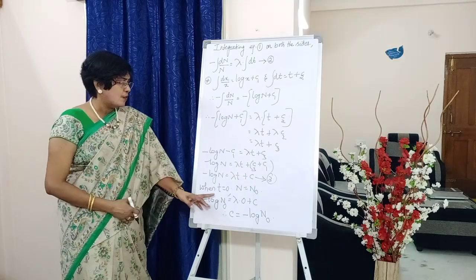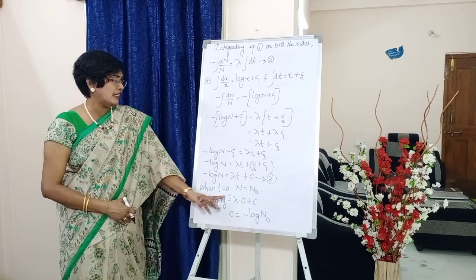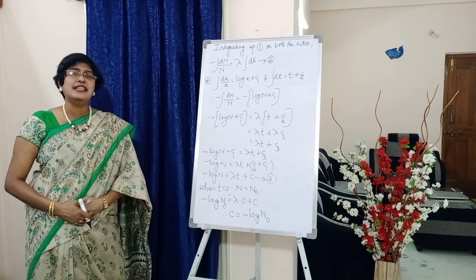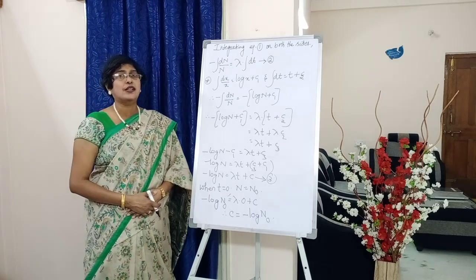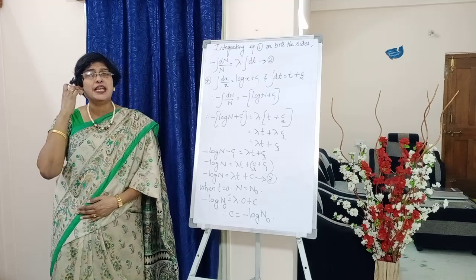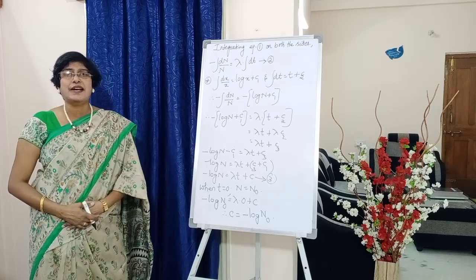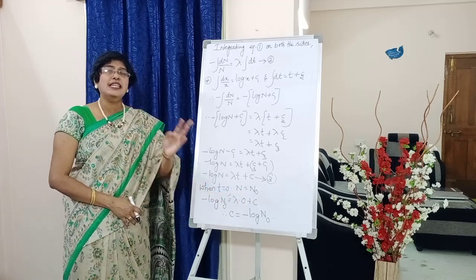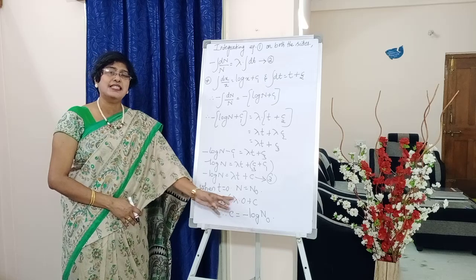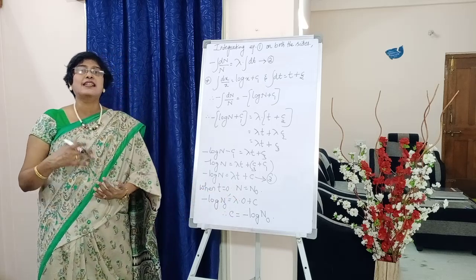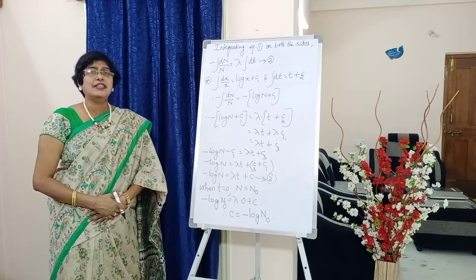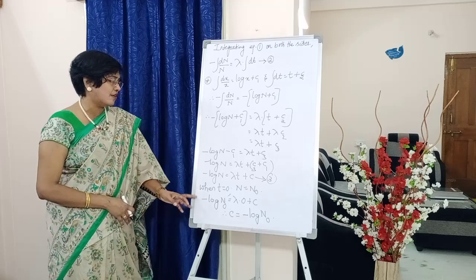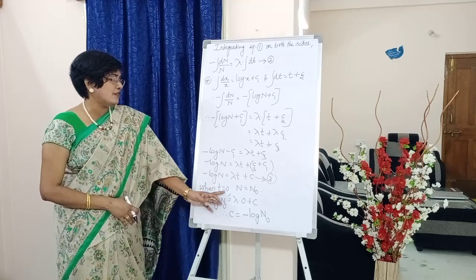Now below write down, students. When t is equal to 0, n is equal to n naught. Generally in the previous kinetics we used to write when t is equal to 0, x is equal to 0. But here if n is equal to 0, we cannot determine the kinetics. So we make n equal to n naught. Initially, go back and check what we mentioned for this n: at any instant of time, in the beginning or after 10 minutes or after 20 minutes. So we are making this n equal to the initial number of atoms, that is n naught, students. So write down: when t is equal to 0, n is equal to n naught.